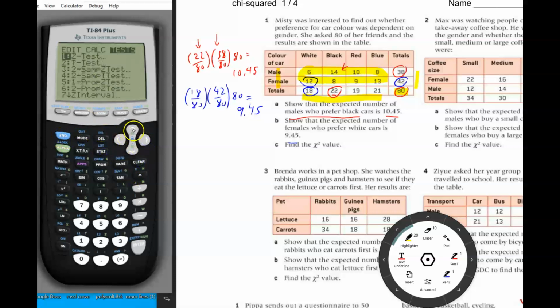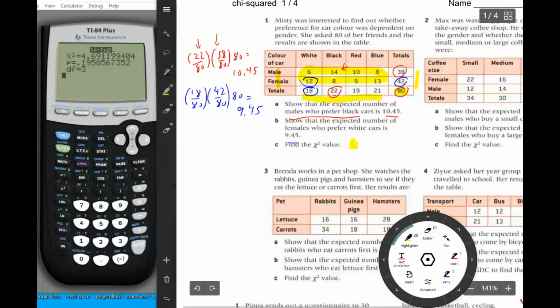tests, because I'm going to go the chi-squared test. I'm going to go from the bottom. It's a little bit closer if I go from the bottom. And then I put observed matrix A, which I've just filled in, expected matrix B, which I have not filled in, but it's going to fill in all the expected values into B, and then it gives me this information here that the chi-squared value is 4.69, which is what they asked for.